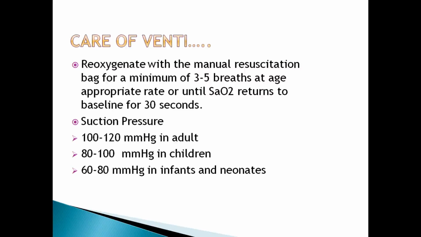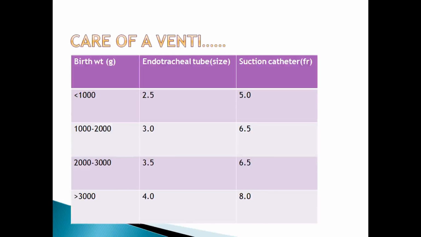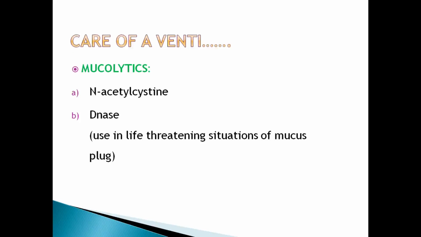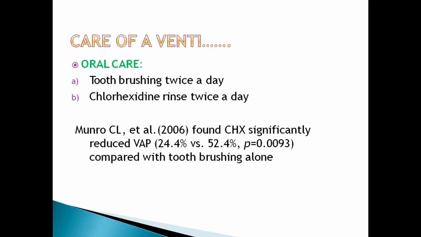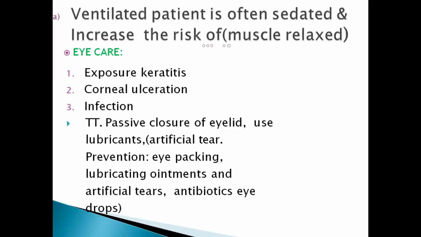Reoxygenate the patient by manual resuscitation bag for a minimum of 3 to 5 breaths at the age-appropriate rate until saturation returns to baseline. Suction pressure is 60 to 80 in infants and neonates. Then mucolytics and oral care. Toothbrushing cannot be done in a neonate, so we have to clean the oral cavity of a neonate.